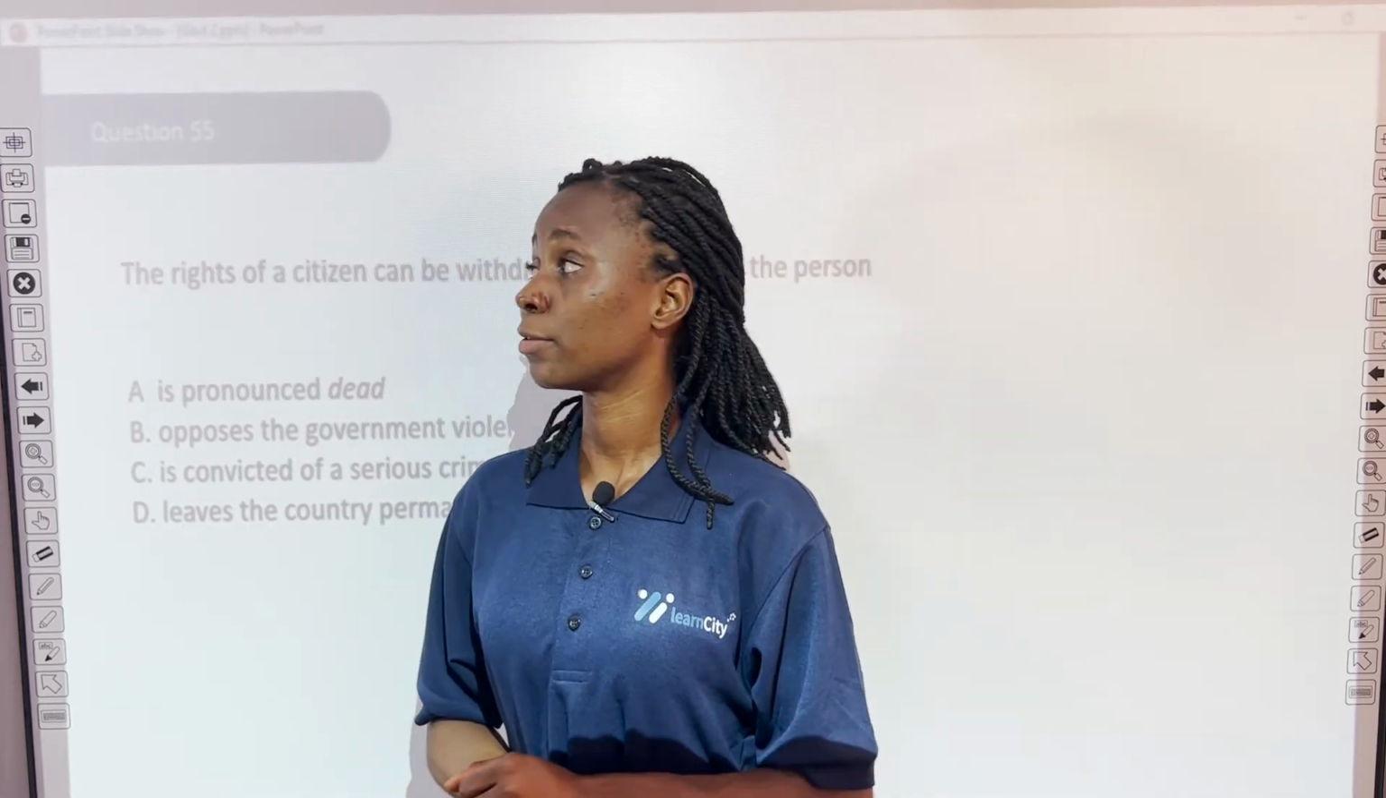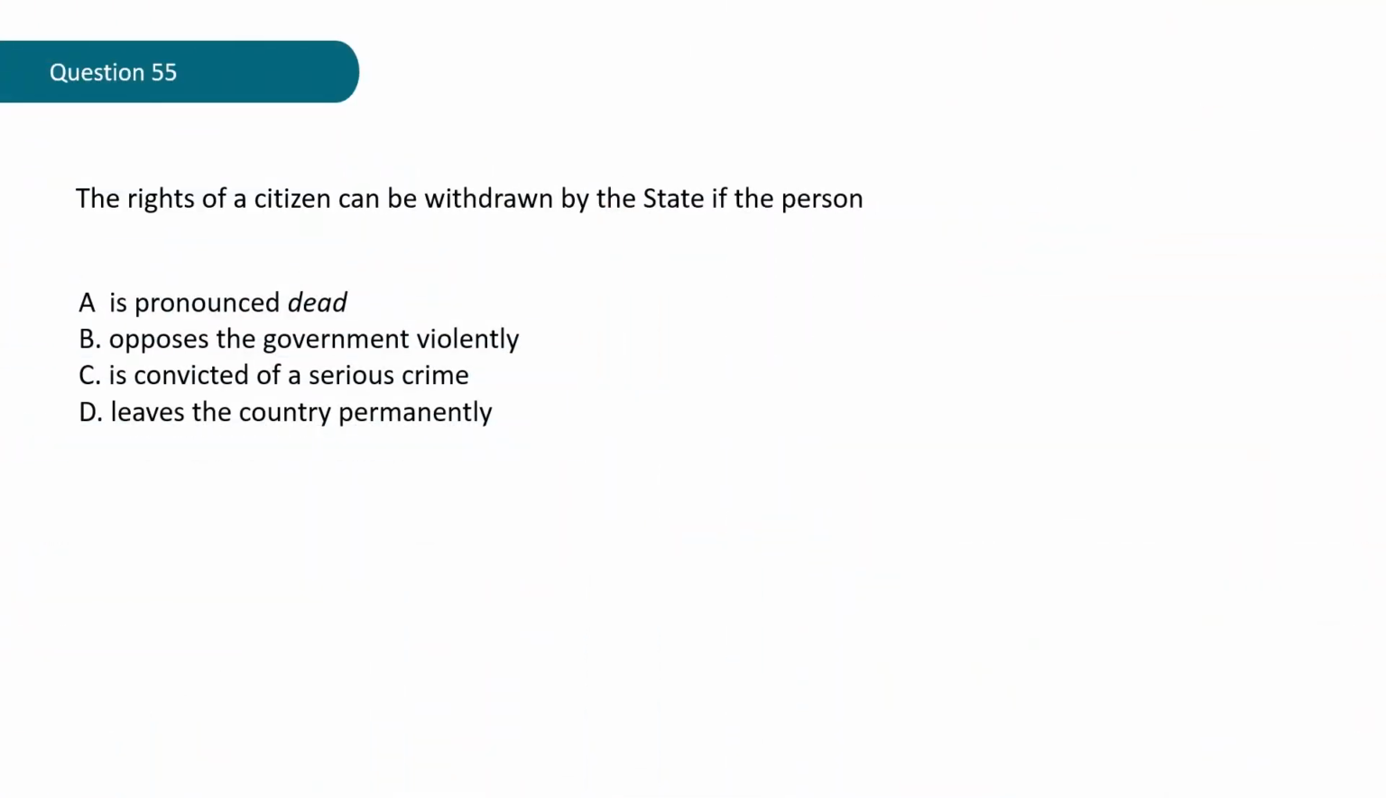Question 55. The rights of a citizen can be withdrawn by the state if the person is A. Pronounced dead, B. Opposes the government violently, C. Convicted of a serious crime, D. Leaves the country permanently.